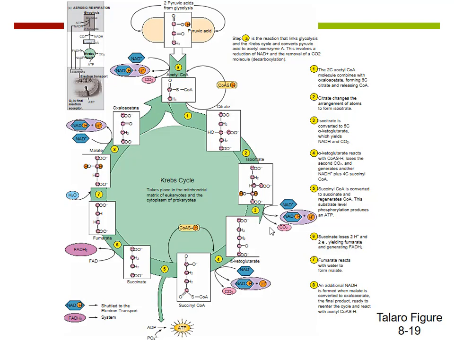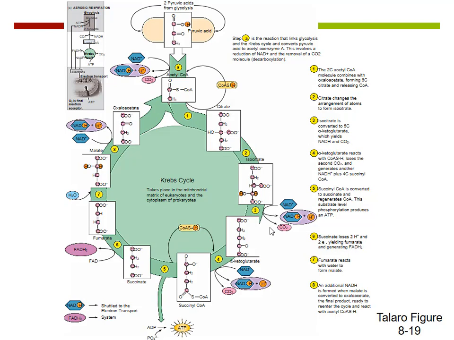Now, the Krebs cycle is called the Krebs cycle because the first thing that happens in the Krebs cycle is that acetyl-CoA gets smashed with the product of the last turn of the cycle. And the product of the last turn of the cycle is oxaloacetate, which is a 4-carbon molecule. So when you have a 2-carbon molecule and a 4-carbon molecule that get smashed together, you've created a 6-carbon molecule, citrate, on the right there. And that 6-carbon molecule now has several bonds that we can break apart.